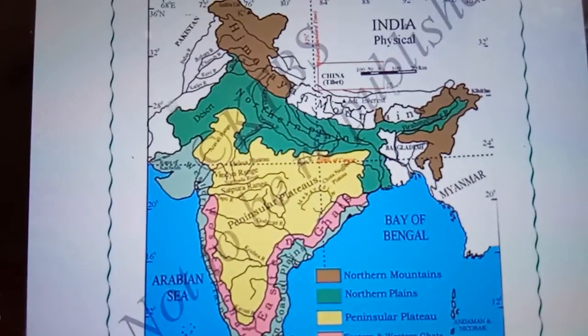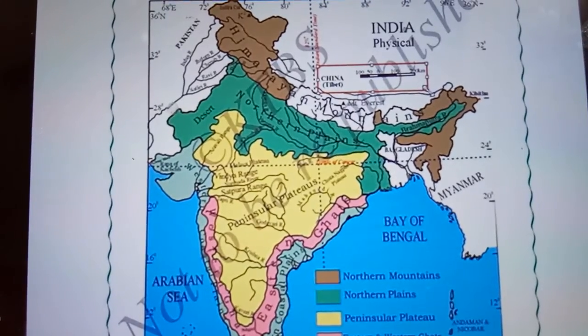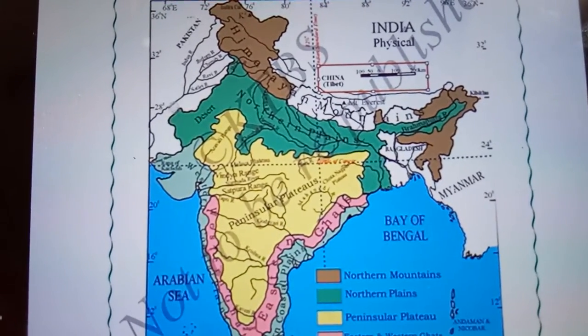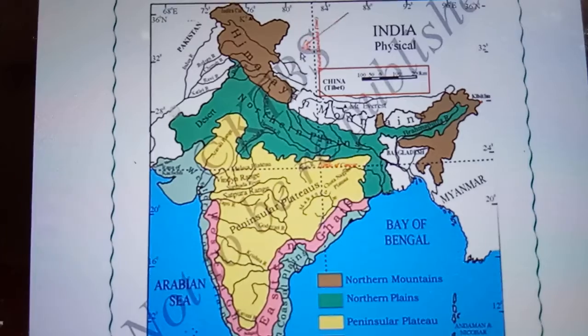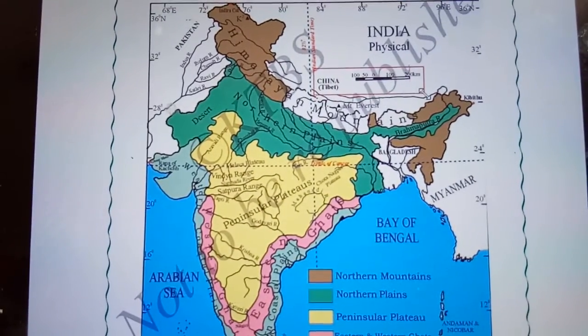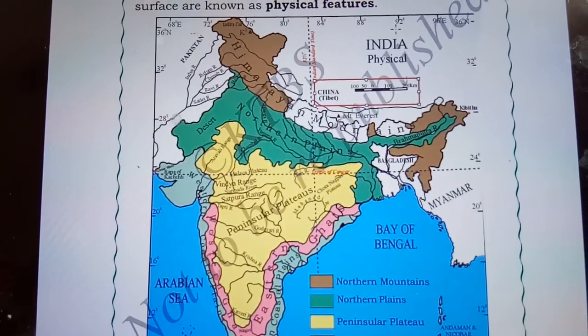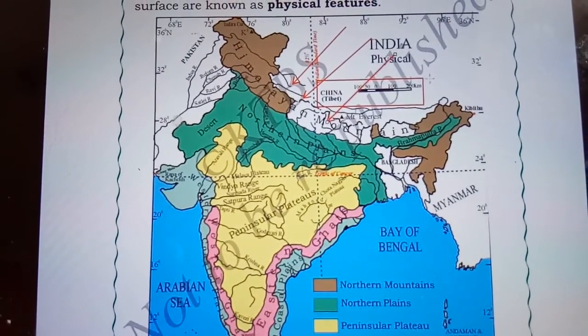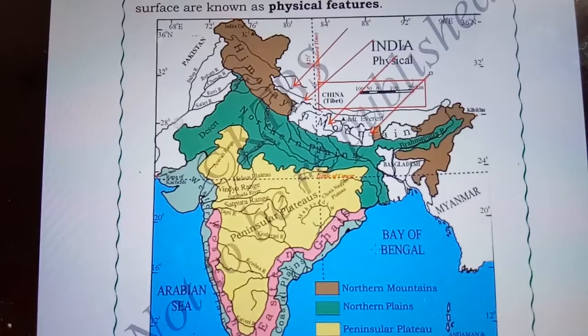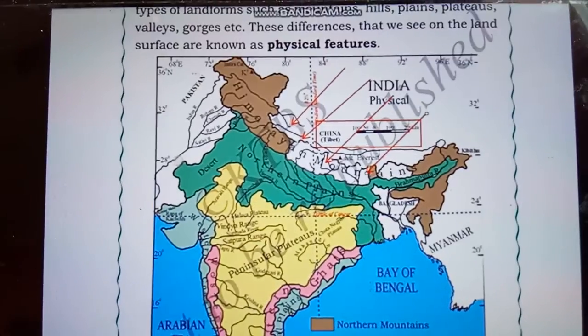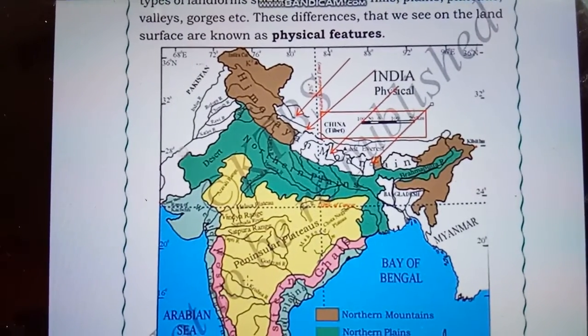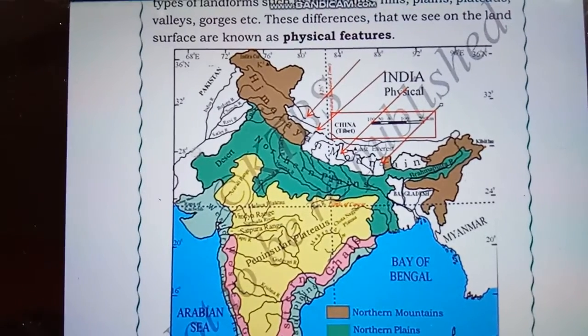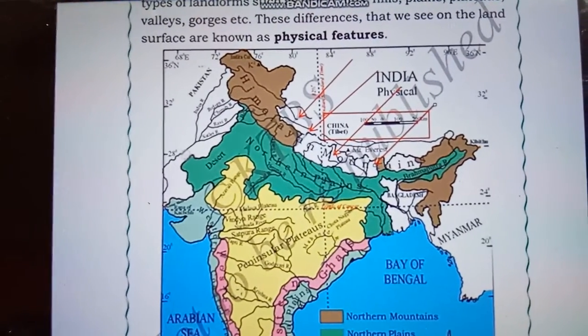As you can see here, this is China and Tibet. When any cold wind blows from Central Asia, from China, the Himalayan ranges act as a natural barrier and prevent the cold winds from blowing into India.